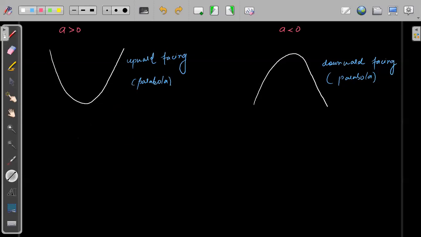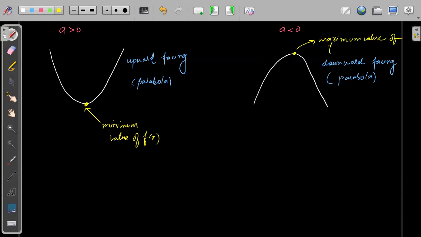Now see, this part will become the minimum value of fx. This point will become the minimum value of fx. And this will become the maximum value of fx.